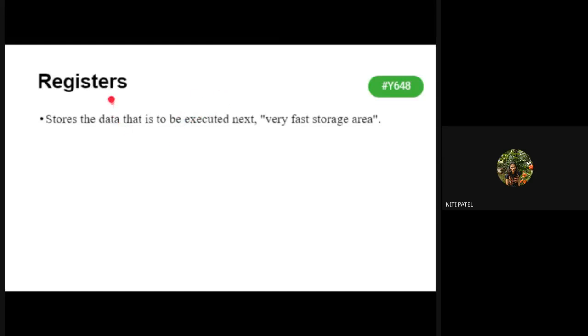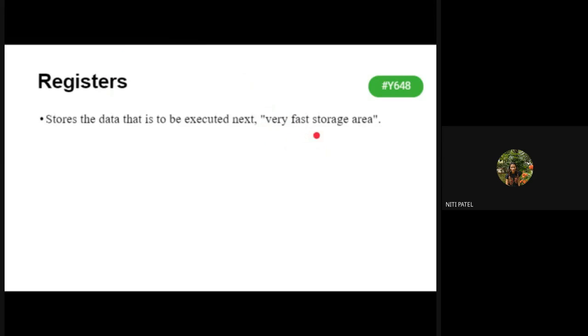Then next we had seen what are registers. It is nothing but a way in which the data is stored inside your cache memory. Why is it stored inside the cache memory? Because the data is retrieved faster as it is a part of the processor itself. Therefore, the way in which the cache memory stores the data is in the form of registers, and therefore it is called a very fast storage area.